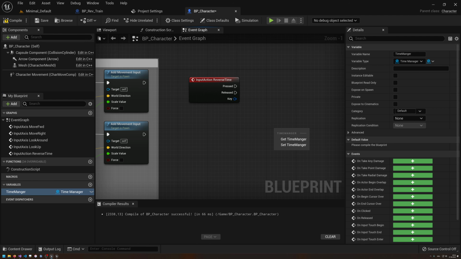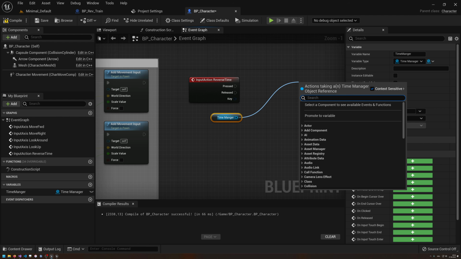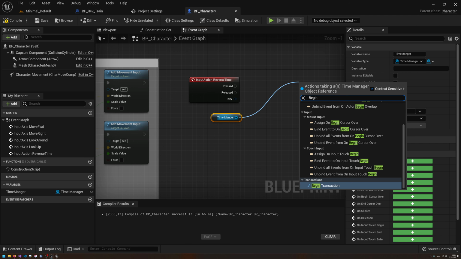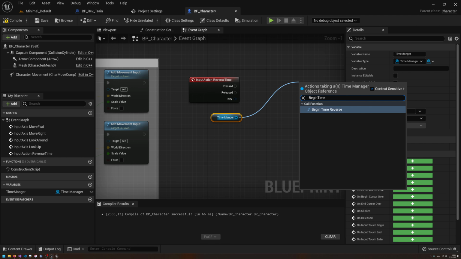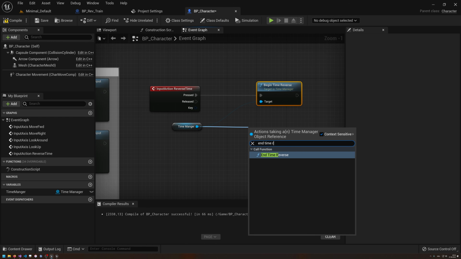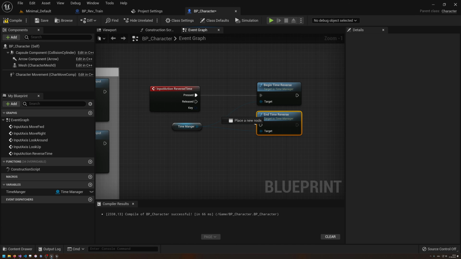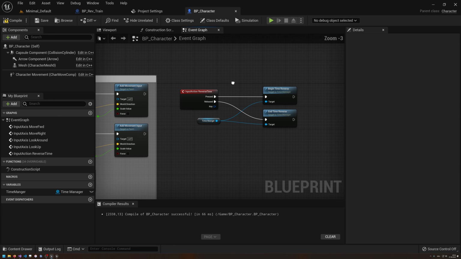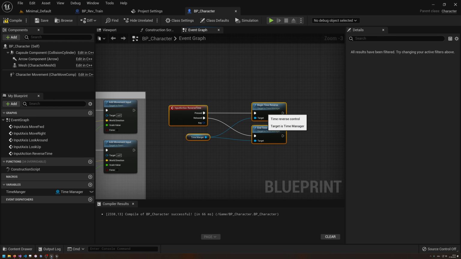Okay. And then I want to quickly get the time manager, and I want to call BeginTimeReverse on pressed, and EndTimeReverse on release. As simple as it is. That should be everything that we need to actually trigger our event.